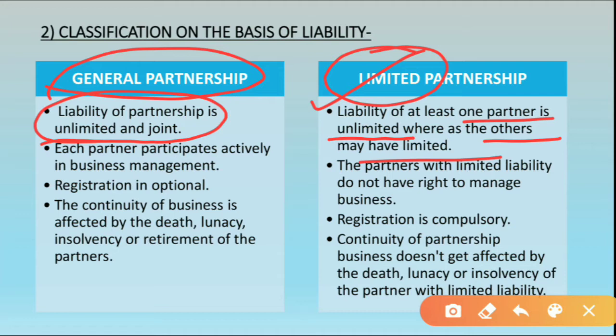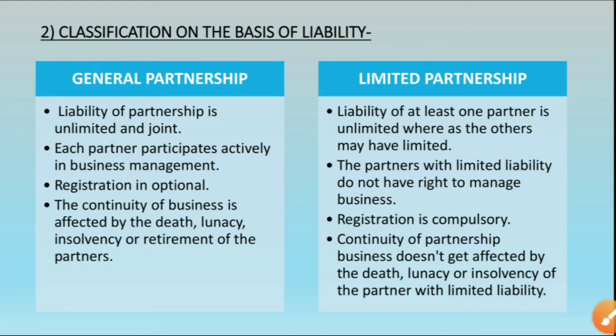What does that mean? One partner will have unlimited liability, means if they are not able to pay the debts, then they have to use the business property also, and if the business property is also not sufficient, they have to use their personal property also. So it will be done by only one partner, and the other partners have limited liability, so they will suffer the loss or pay the debts according to their share in the business. There is no need of using their personal property. Understood? Now see the next point.